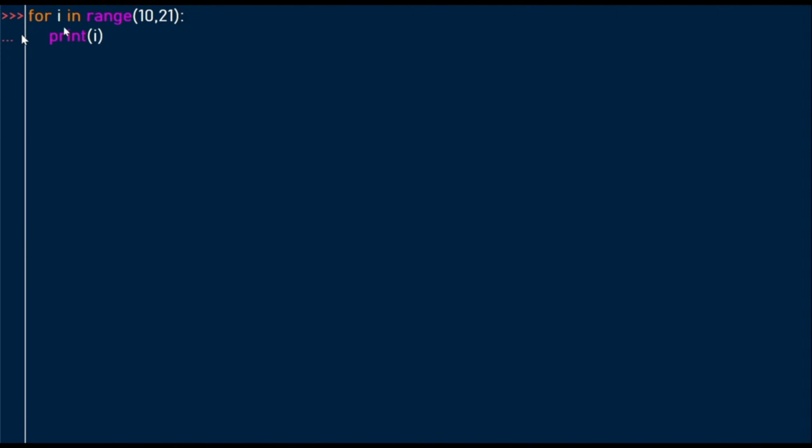We loop through starting from our initial value, which is 10. The first time through, we print a 10, the second time we print an 11, and we continue printing until we hit 20. So when we run our code, that's our output to the screen, demonstrating how you can print a range of values using range. You just define your starting point, a comma, and then the ending point, but remember the last value is not included.